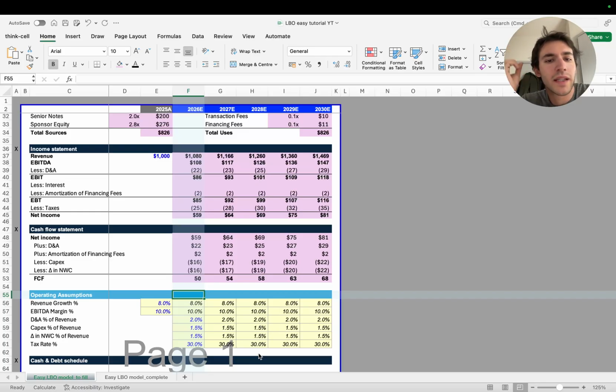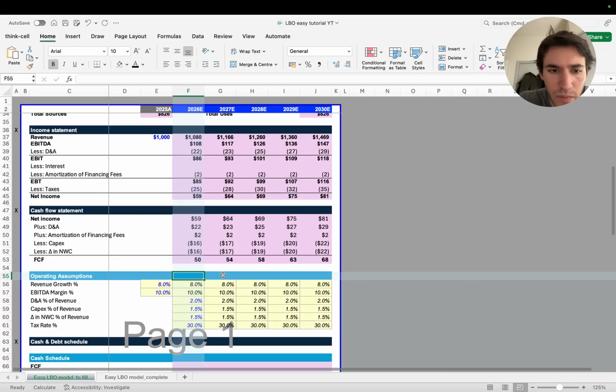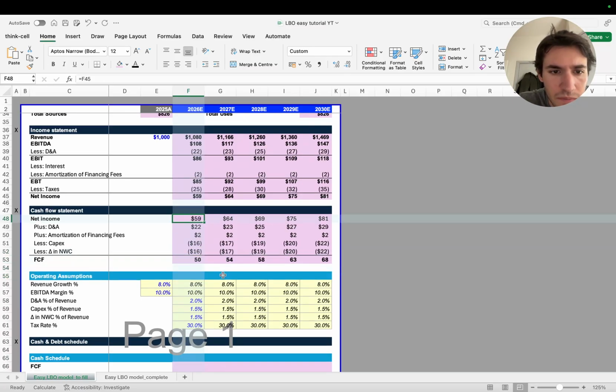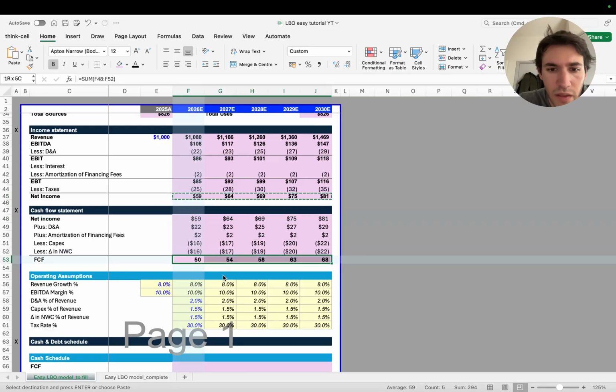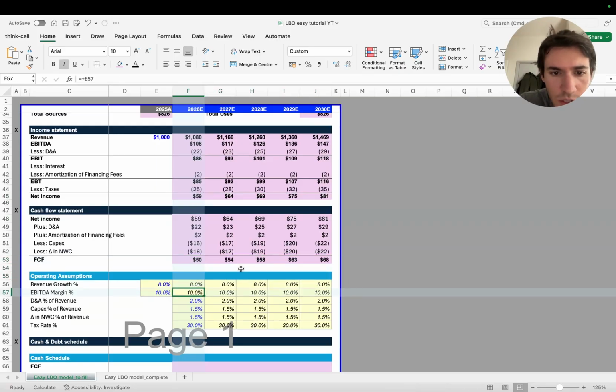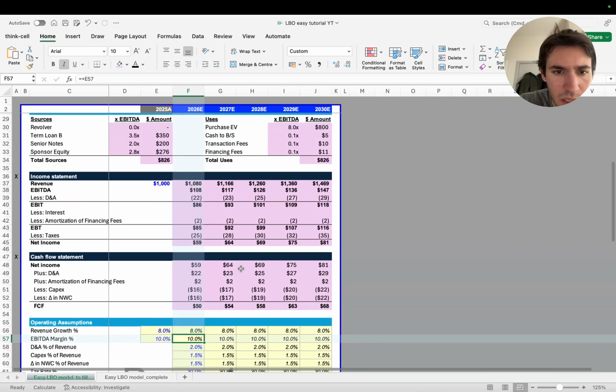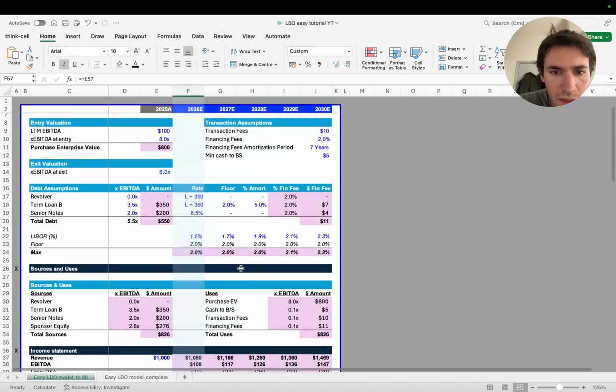It's important to look at the cash flow statement, because then you say, okay, 5 million of cash is the minimum amount of cash that is needed to operate the business. How much other cash do I have that's working in the business? How am I going to use that cash to repay the debt? And then we can calculate the return. So this is an important part of the LBO model. Okay, so this should be correct. If I'm making mistakes, let me know, but for now I don't see many.